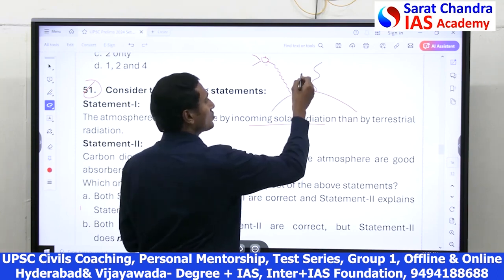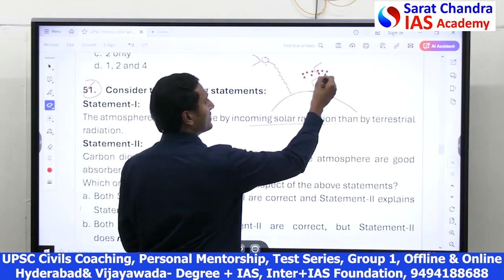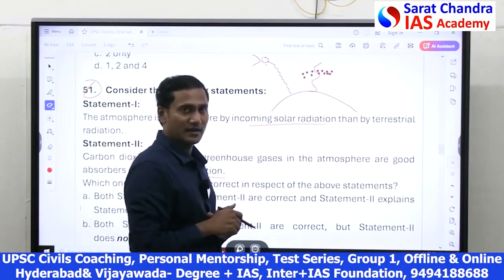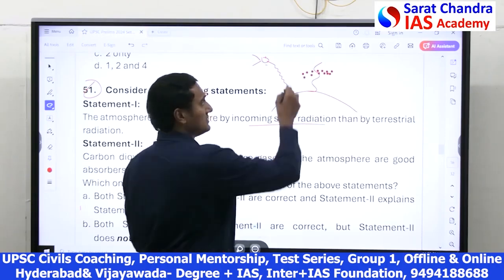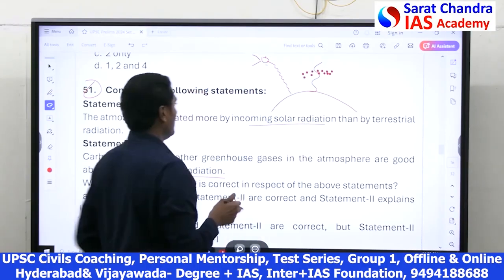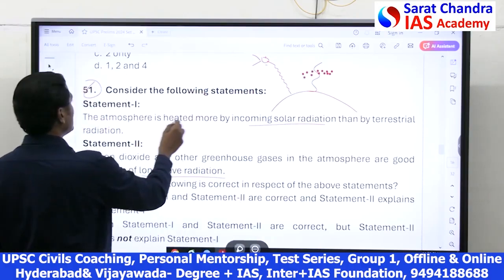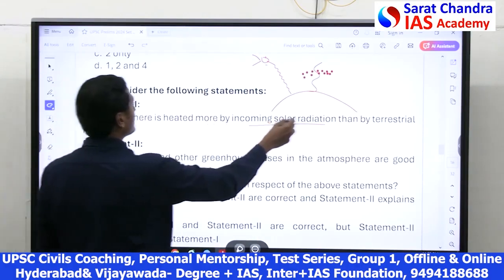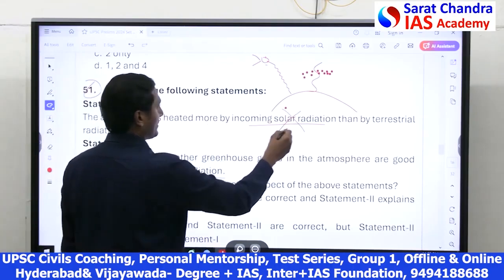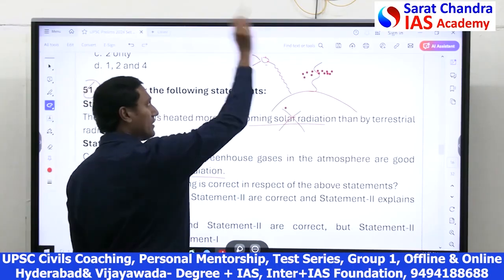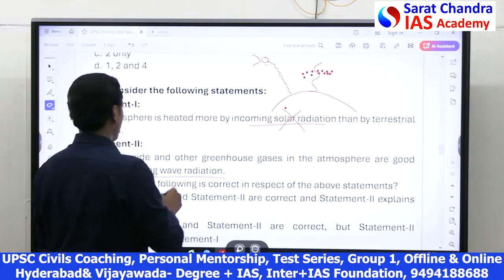These waves are stopped by atmospheric greenhouse gases like carbon dioxide, because of which the atmosphere is heated by them. So here, the statement that the atmosphere is heated more by incoming solar radiation is wrong. The atmosphere is heated more by outgoing terrestrial radiation.